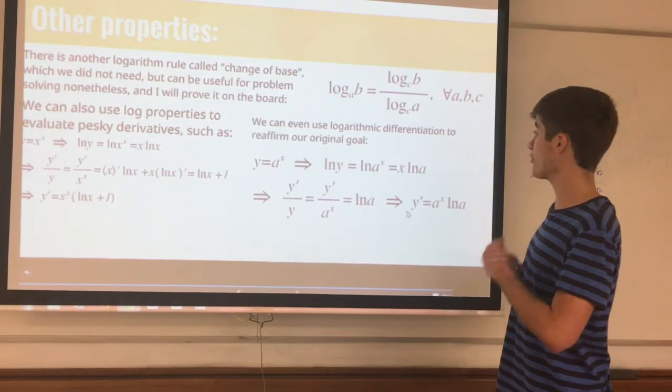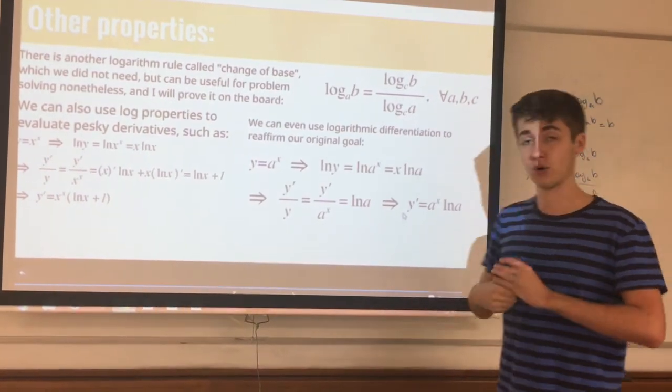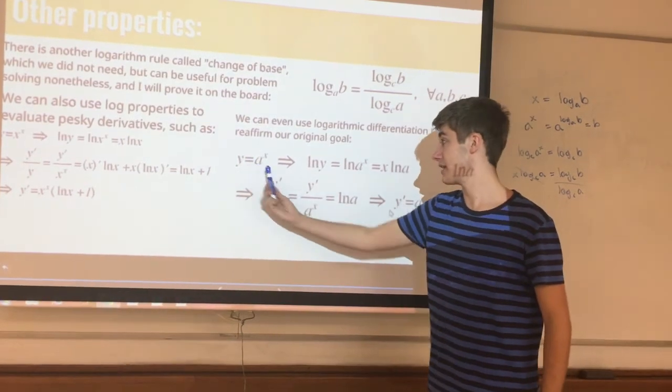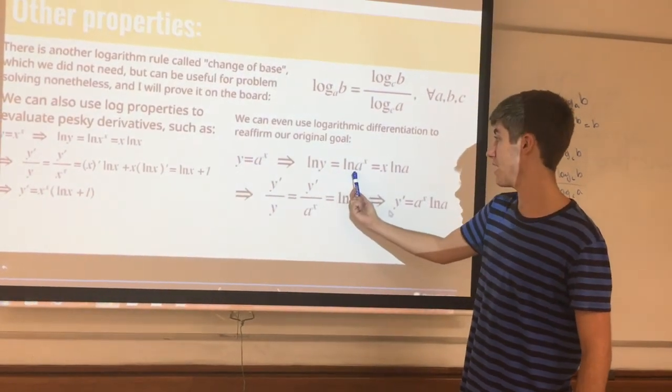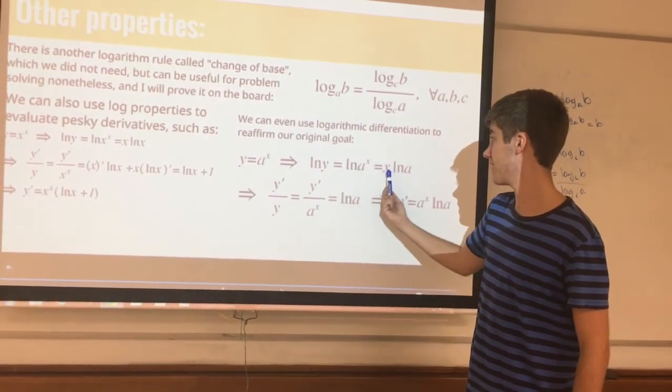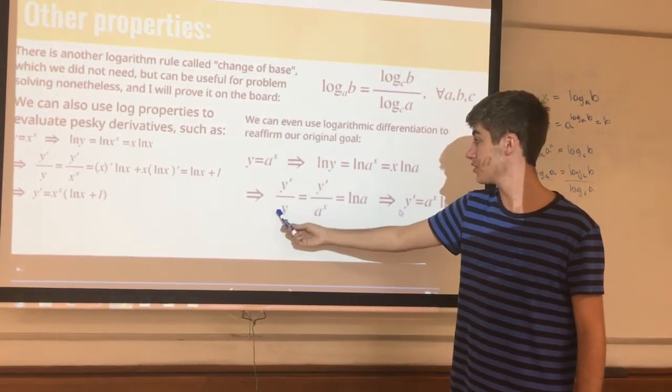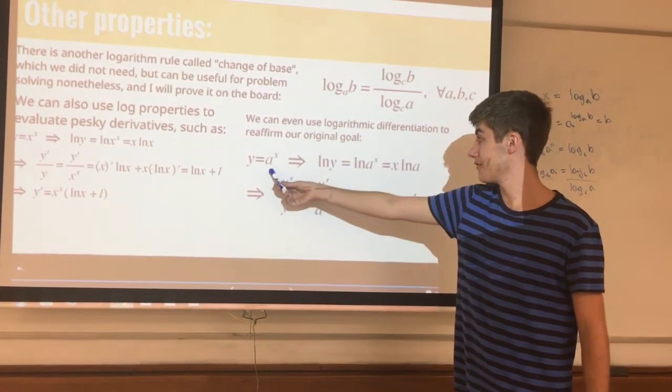We can even use logarithmic differentiation to reaffirm our original goal of differentiating the exponential. And so we take y equals a to the x, and we take the natural logarithm of both sides. This simplifies to x log a because of the power rule. We redo the logarithmic differentiation and replace y with what we defined it to be, a to the x.